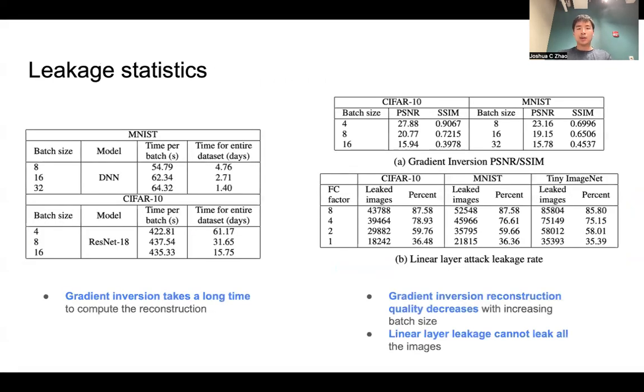Using these two attacks, we iterate over the entire MNIST and CIFAR10 datasets. For linear layer leakage, we also look at tiny ImageNet. Gradient inversion takes a long time to compute. For instance, with a batch size of 4 on CIFAR10, it would take over 61 days to iterate over the entire dataset using an NVIDIA A100 GPU. We also see that with a larger batch size comes a decrease in the reconstruction quality as the PSNR and SSIM scores decrease. Linear layer leakage, on the other hand, does not leak all the images, and the leakage rate is relative to the fully connected layer size.